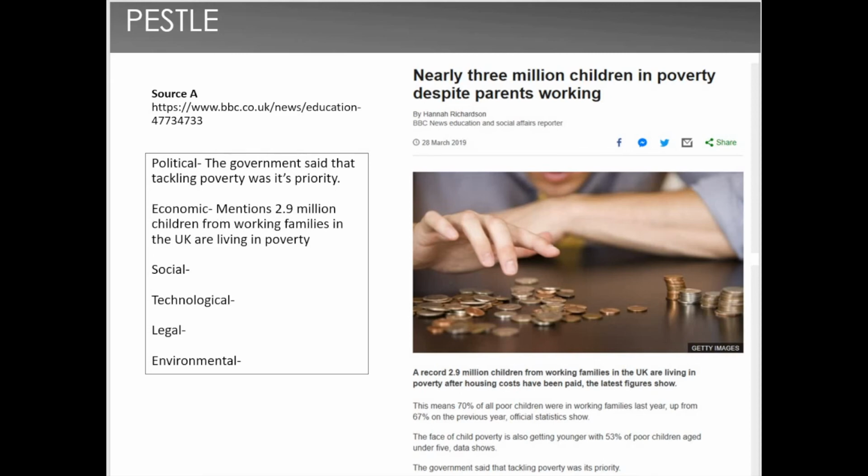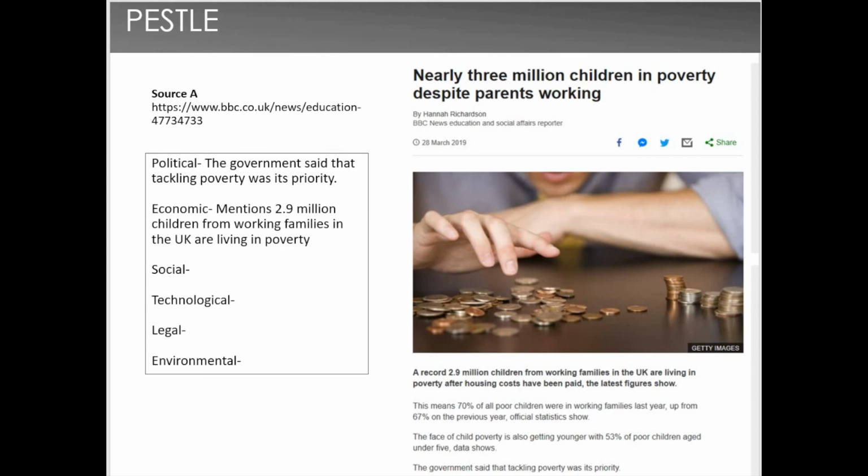As you can see here, I've now added in the last sentence from the source, the government said that tackling poverty was its priority. I've made a typo, so I'm going to correct that. So now that I've corrected it, you can see it's the exact copy of the line at the bottom of the source, and this shows that the government is saying that it's making tackling child poverty its priority. Now, this creates a political issue because people might argue that, well, is it the priority? Is this what the government should be doing, and should it be focused on other issues? Again, this opens up a whole debate that you need to consider when you come to write your personal standpoint on this issue, but it shows that the government see this as such a serious issue, it's making it its number one priority.